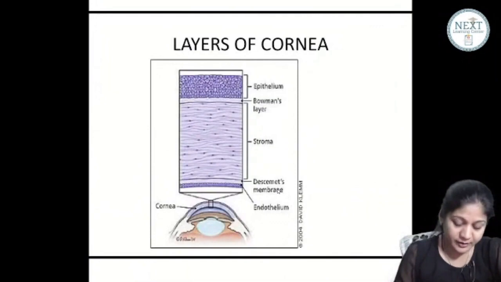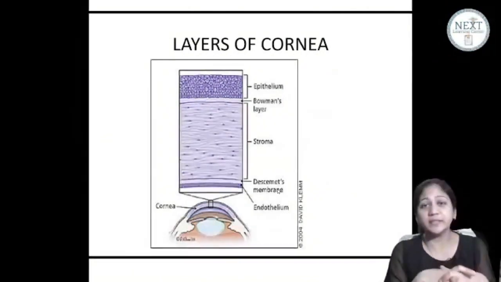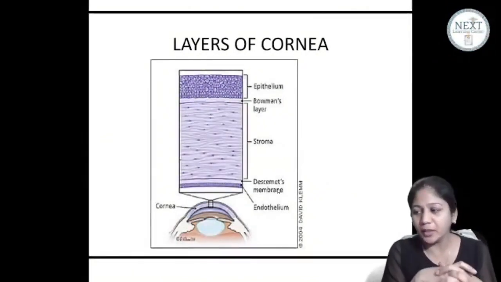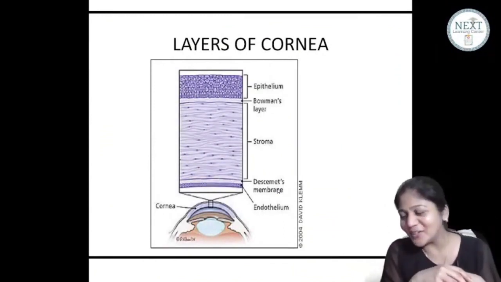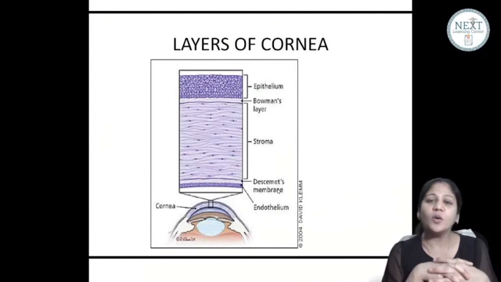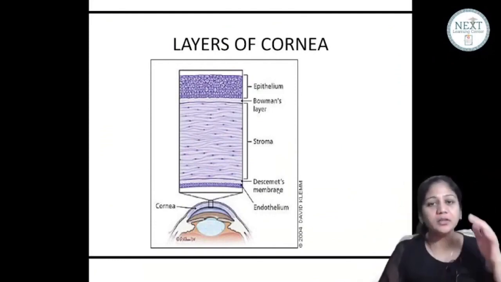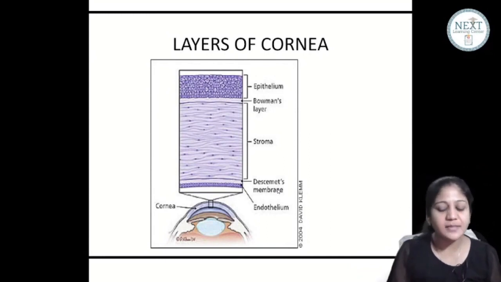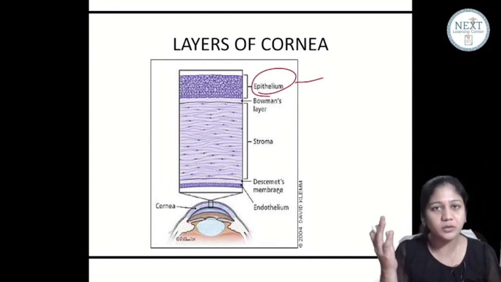Okay, finally we are here. So guys, the cornea has 6 layers. Listen to me very carefully. We'll finish at least the anatomy of the cornea. Let's study a little, Doctor Aishwarya. So the cornea has 6 layers. If you start from the outer side, the outermost layer is the epithelium.